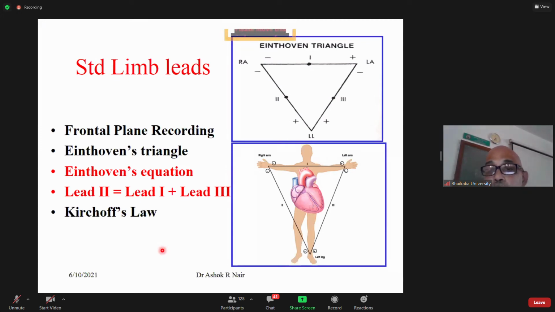So you have 3 standard bipolar limb leads. They are Einthoven's leads. Einthoven gave this lead system and it is still followed, where lead 1 is the differential potential between left arm and right arm. Lead 2 is the differential potential between left leg and right arm. And lead 3 is the differential potential between left leg and left arm. As it's a closed circuit, lead 2 is equal to lead 1 plus lead 3.